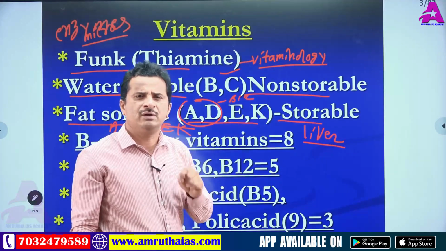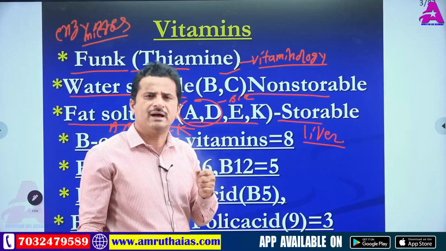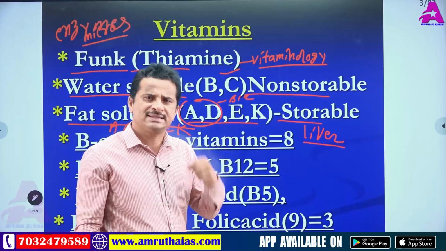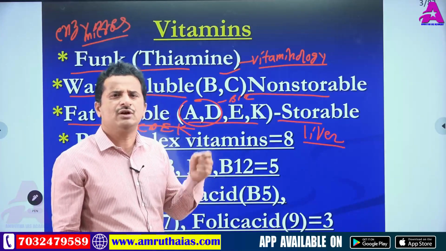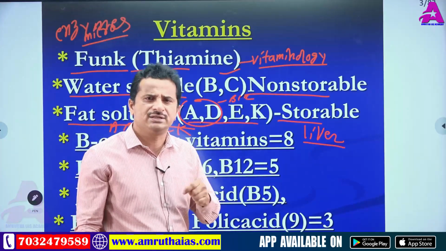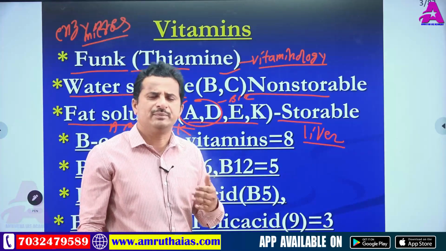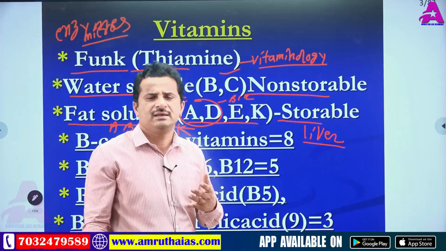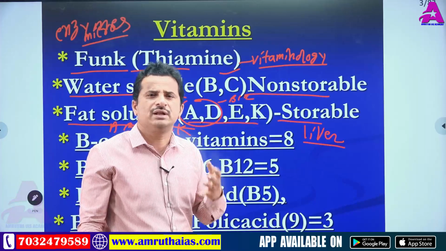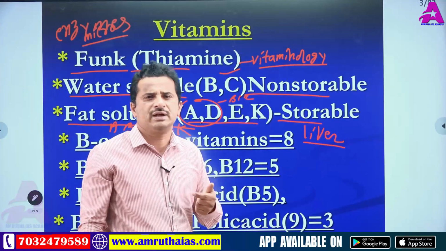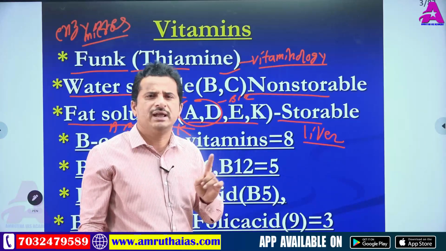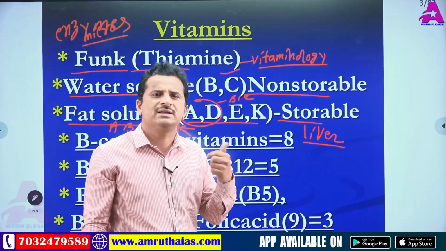For example, today you take vitamin A or vitamin A related food material. That becomes excess to our body. Excess vitamin A is not excreted outside, it is stored in our liver. Whenever our body needs it, it utilizes it. Another example, today you take 60K vitamin D. That becomes excess, and that excess is stored in the liver. That's why doctors advise that if you take 60K vitamin D, there is no need to take vitamin D again for the next 1 week, next 10 days.